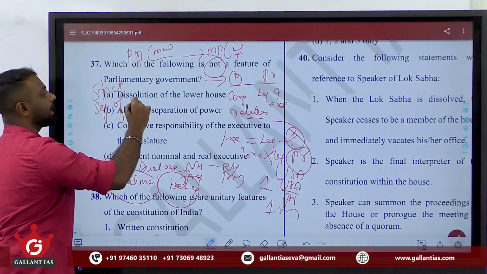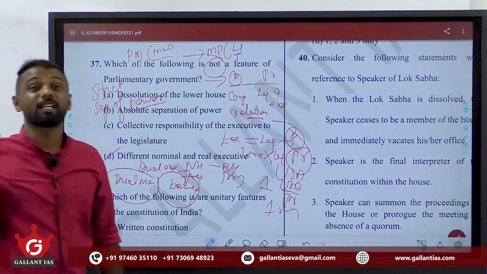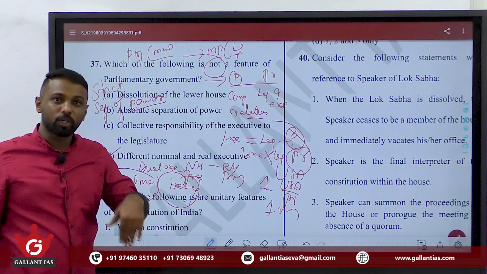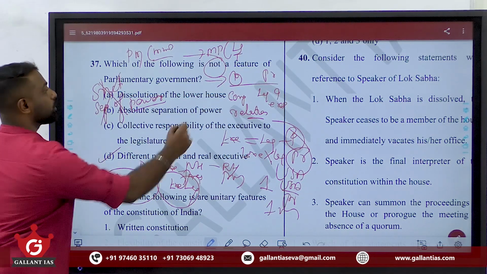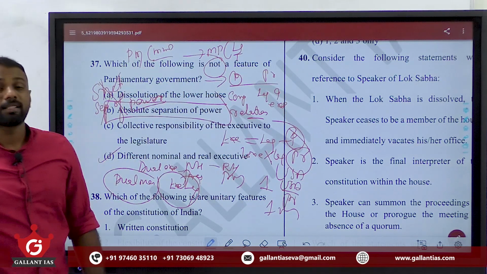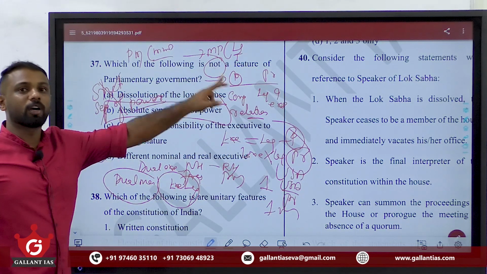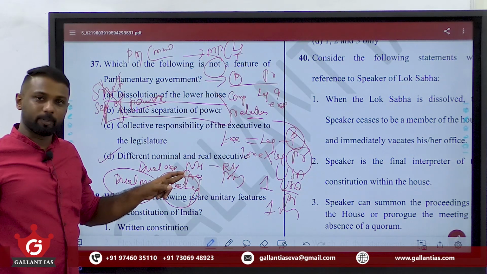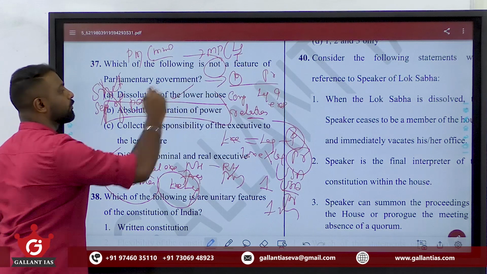I repeat once again, in presidential form of government like USA, they follow strict separation of powers, and under our context, since we are having parliamentary government, we do not follow this strict separation of powers. So this is not followed under our Indian Constitution, that is absolute separation of powers. This is a feature of presidential form of government, and this is not a feature of our parliamentary form of government. Clear?